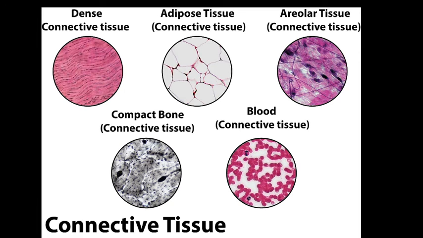Okay, now dense connective tissue is fibrous connective tissue. It is characterized by orderly and densely packed collagen fibers. It is a chief component of ligament and tendon. Ligament helps your bone move forward and backward. Okay. What is a ligament? These are elastic structures made up of yellow elastic fibers which connect one bone to another.